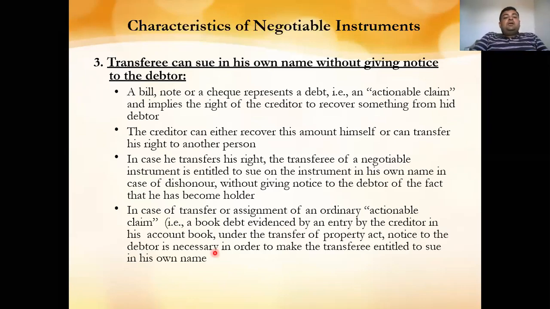Next, the next characteristic of the negotiable instrument is that the transferee can sue in his own name without giving notice to the debtor. Now, the transferee can sue in his own name. We will discuss one by one what it means.